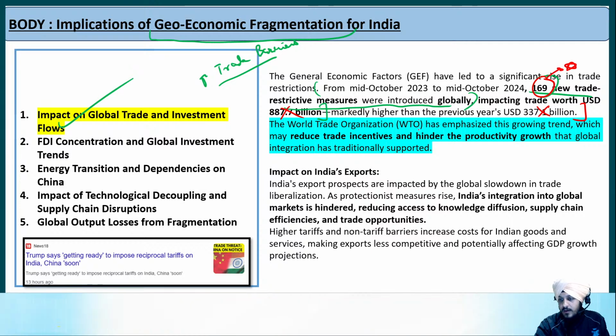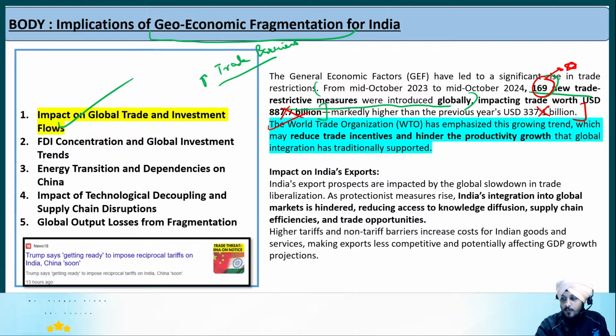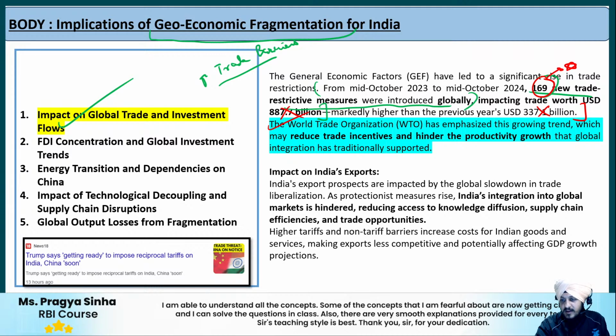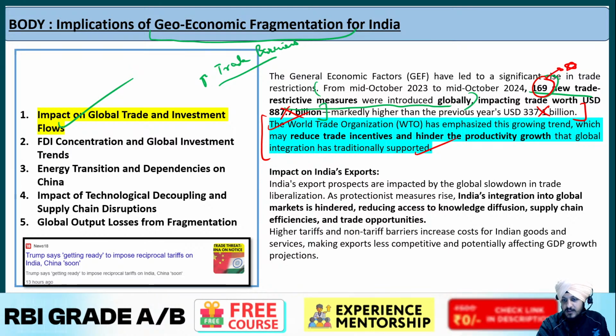Then the World Trade Organization, very importantly, highlights a growing trend which may reduce trade incentives and hinder the productivity growth that global integration has traditionally supported. So the World Trade Organization has also acknowledged that gradually we are shifting towards the trend of geo-economic fragmentation. What could be the impact on India's exports?